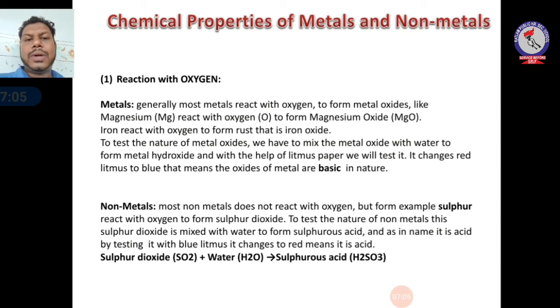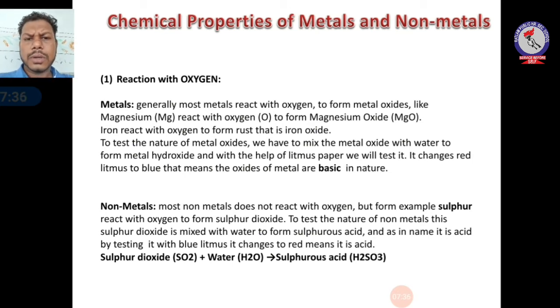To test the nature of a metal oxide, whether it is acidic or basic, we mix the metal oxide with water to form metal hydroxide. Then with the help of litmus paper, which is used to identify whether a material is acidic or basic in nature, we test it. It will change red litmus to blue. That means the oxides of metals are basic in nature. Always remember, the oxides of metals are basic in nature.